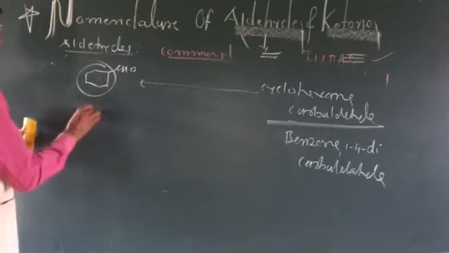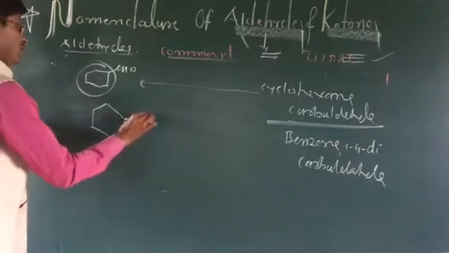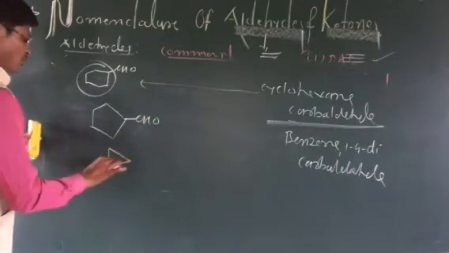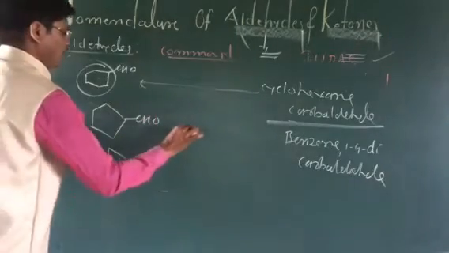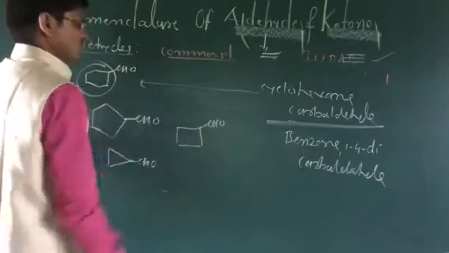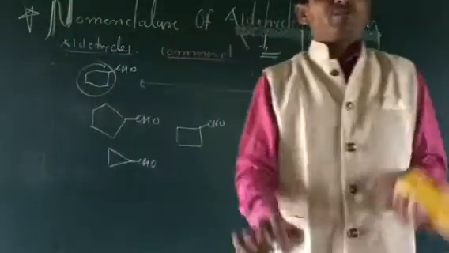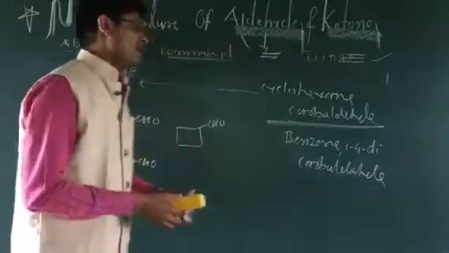You can see another type of example. This is a 4-membered, 5-membered ring. Cyclopentane carbaldehyde, cyclopropane carbaldehyde, cyclobutane carbaldehyde. These types of examples. Then what is specific? This is carbaldehyde.